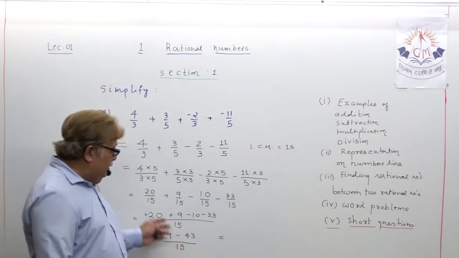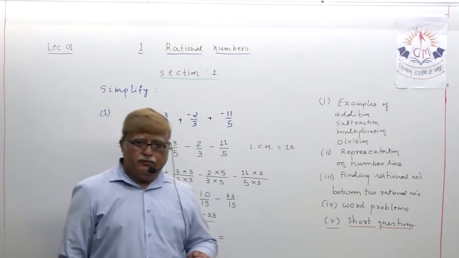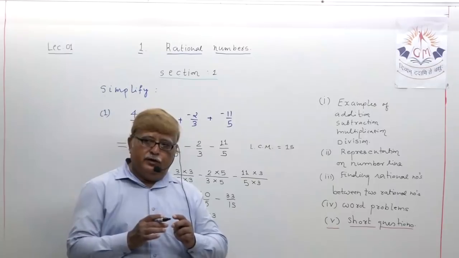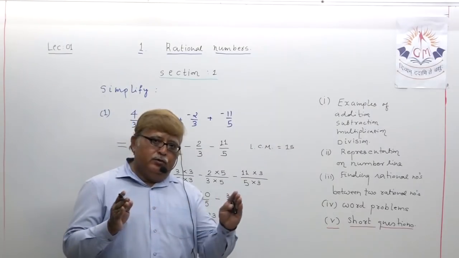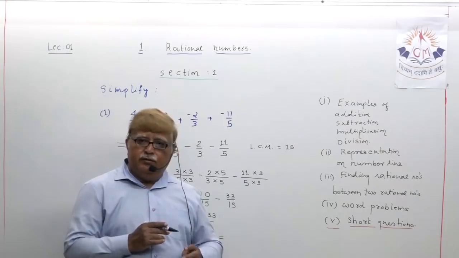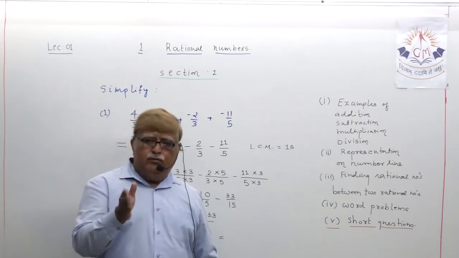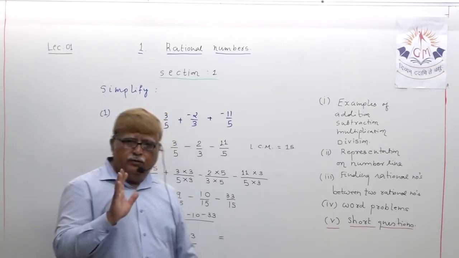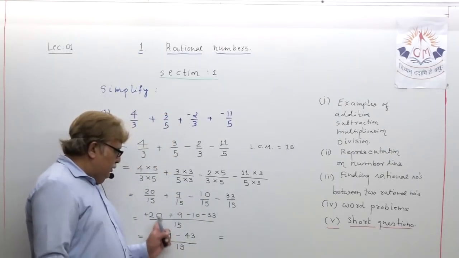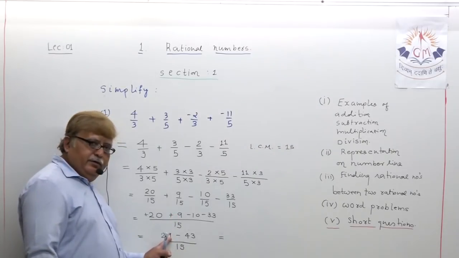Suppose you are given, we will solve such examples also in the next lecture, 7 to 8 numbers at a time, some positive, some negative. At that time, don't go for solving 1, 2, 1, 2 that way. No, the process is: all positive numbers to be added, write it.